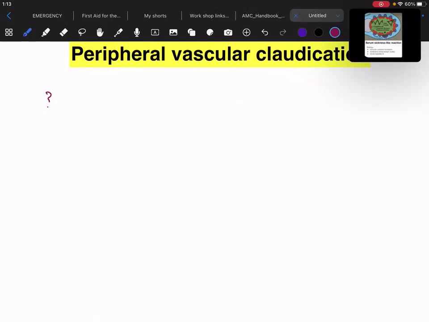What are the things which will differentiate spinal canal stenosis from peripheral vascular claudication? Remember that spinal canal stenosis is due to the nerve, but peripheral vascular claudication is due to involvement of the vessels. Now, what will be the signs and symptoms? The patient will tell you, doctor, there's tightening and cramping pain over my legs.